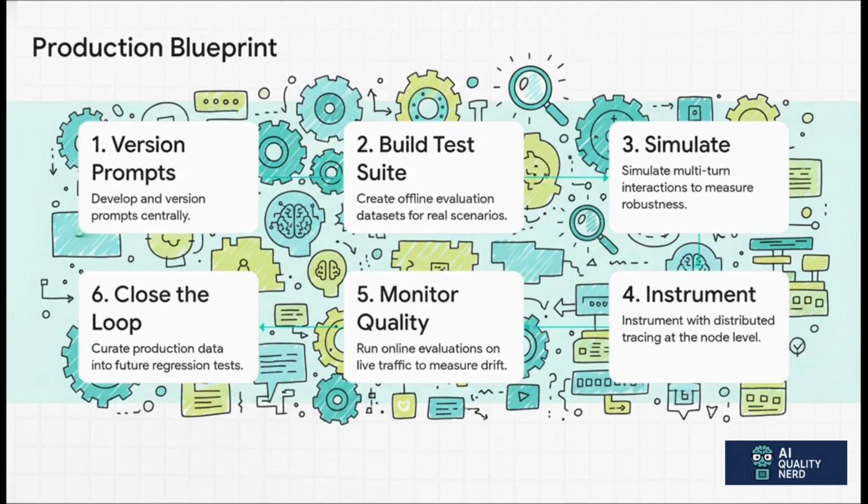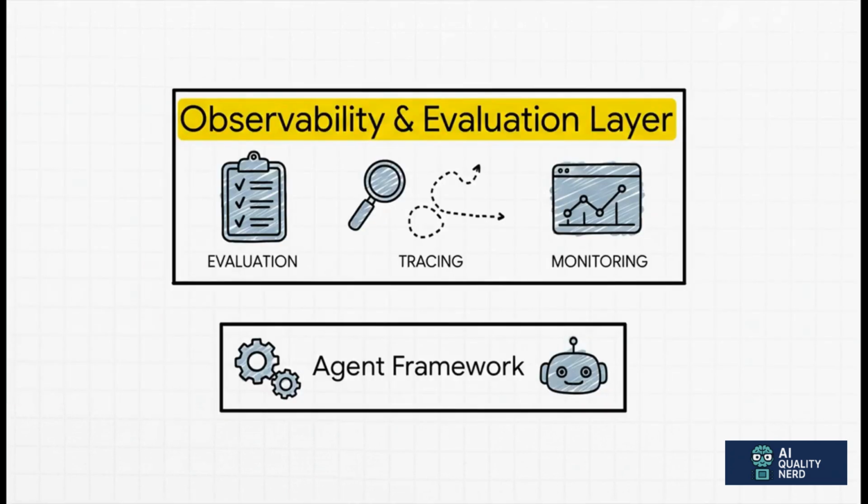It starts with treating your prompts like code. You version them. Then you build a solid test suite using real-world scenarios. After that, you simulate complex conversations to poke at all the weird edge cases. Then, when you go live, you instrument everything with detailed tracing, you monitor quality constantly, and, this is key, you close the loop by feeding what you learn in production right back into your tests. This whole process, this is what we call the observability and evaluation layer.